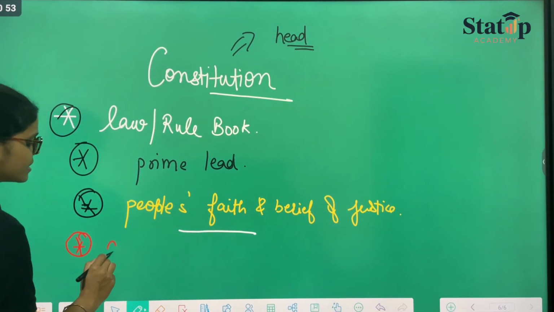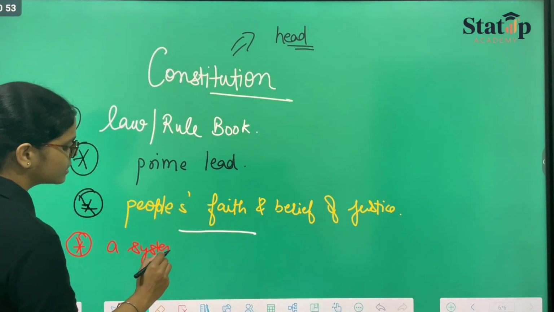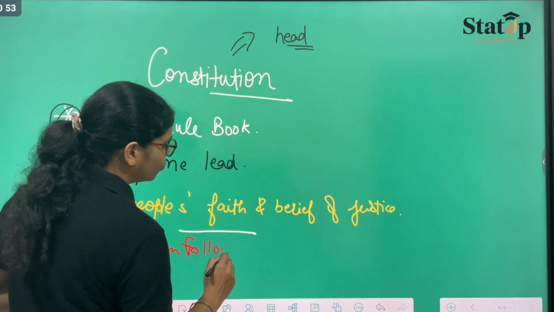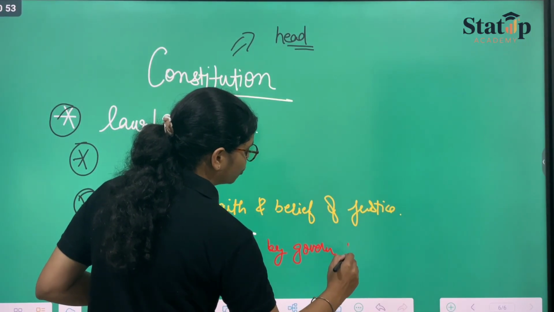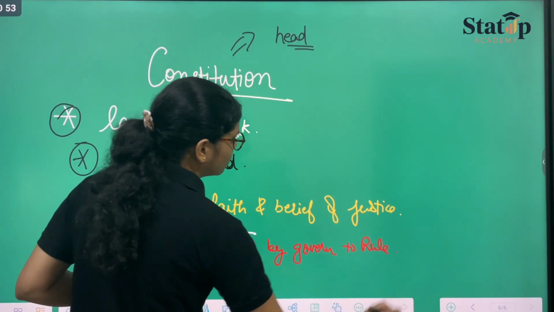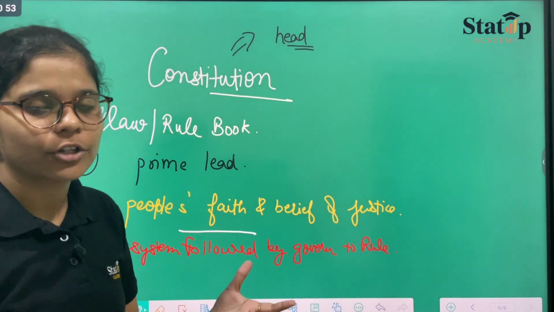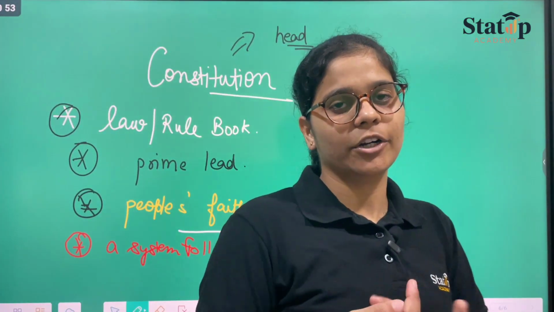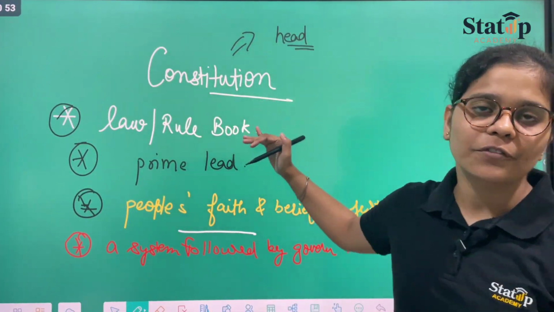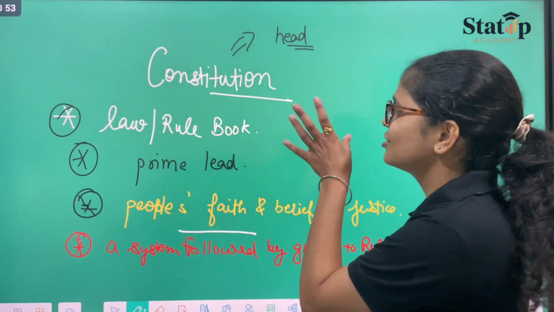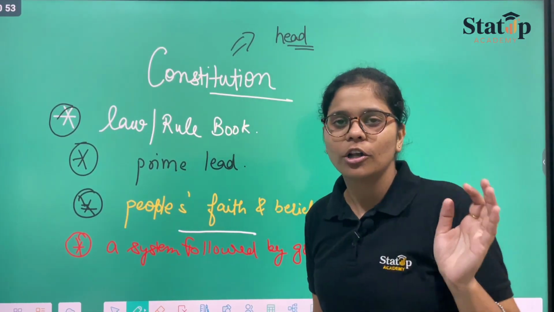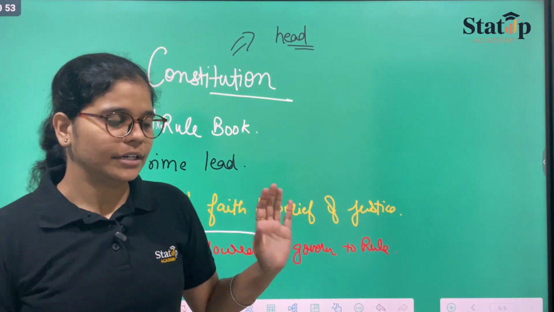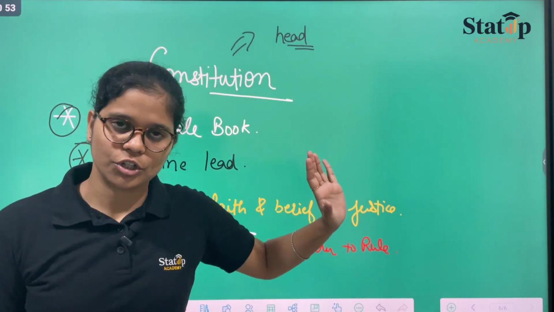What else can we call a constitution? It can be a system followed by government to rule over a certain part of the country or over the whole country. So this is how we can define constitution. These are just the simplest terms one could ever think of. Now we all know what constitution is.